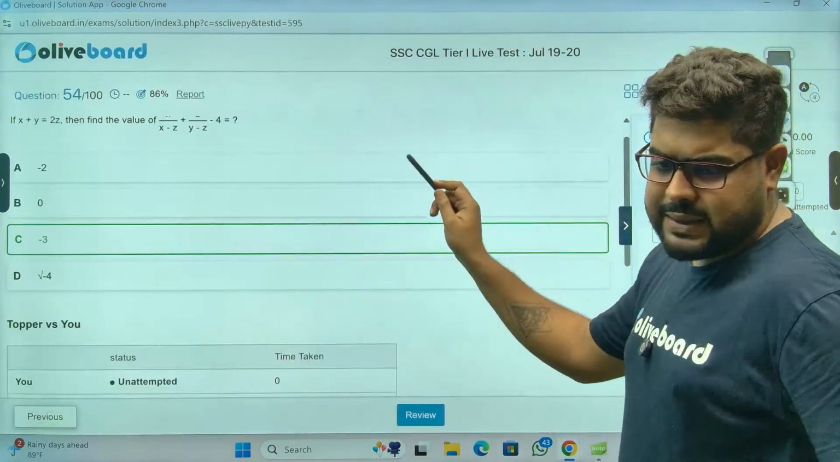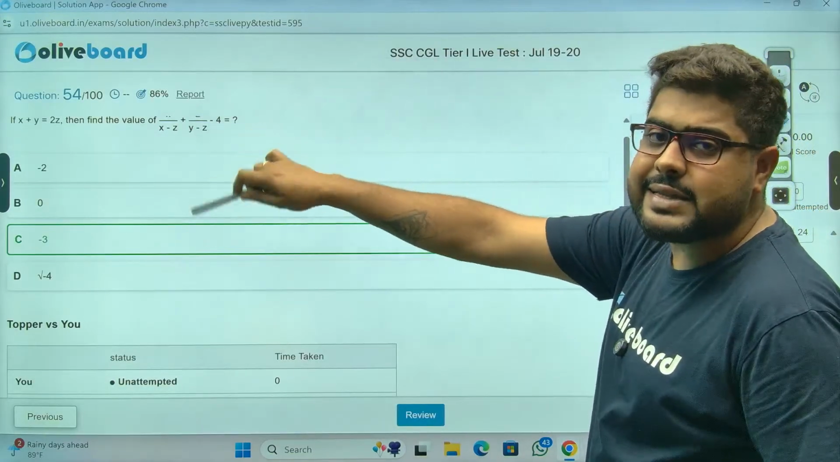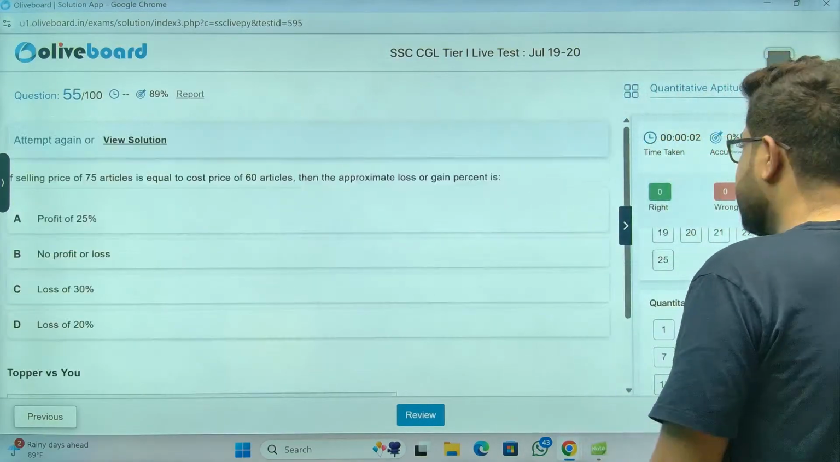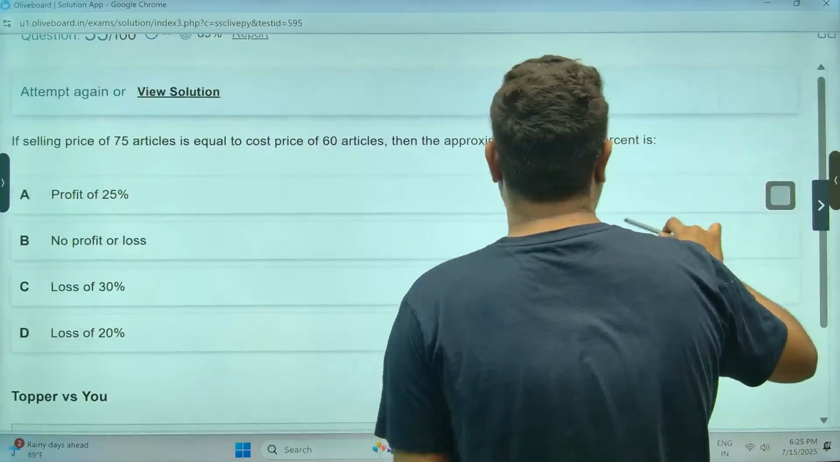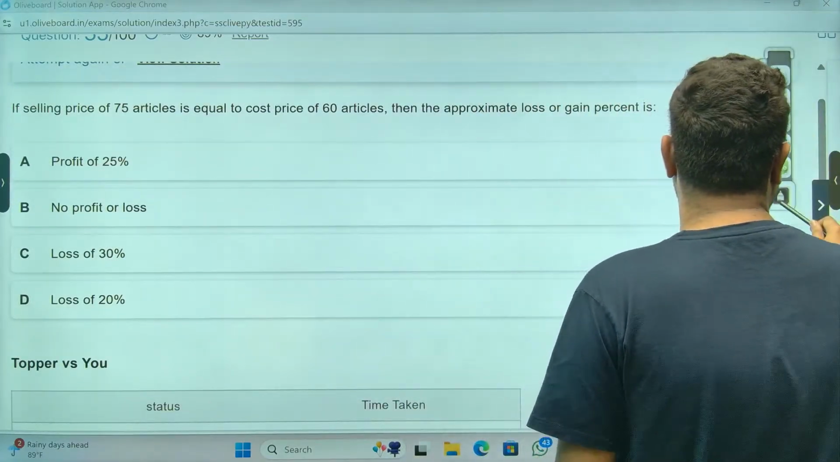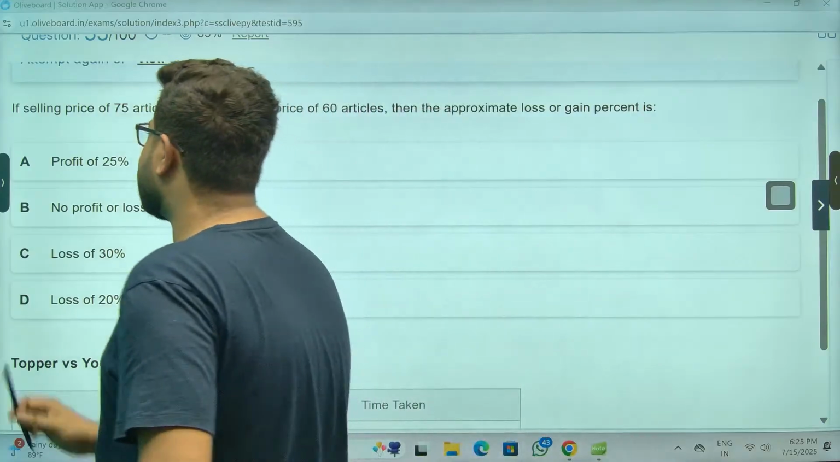Look, very simple question. Mostly we get this question as a plus b plus c is equal to 0. Again, they have given a little twist. Now again, very simple, very popular question.